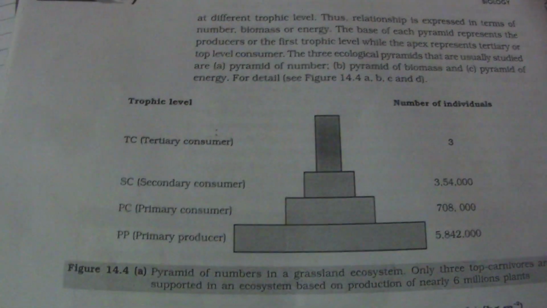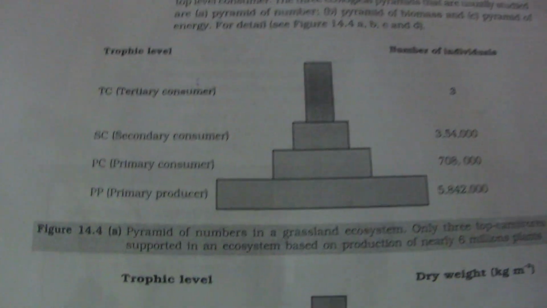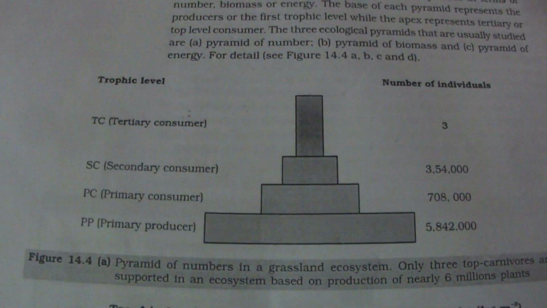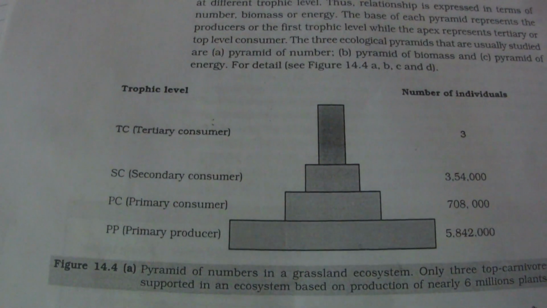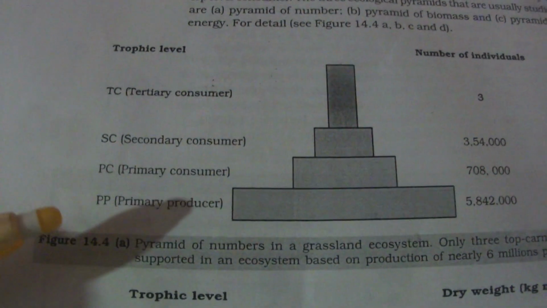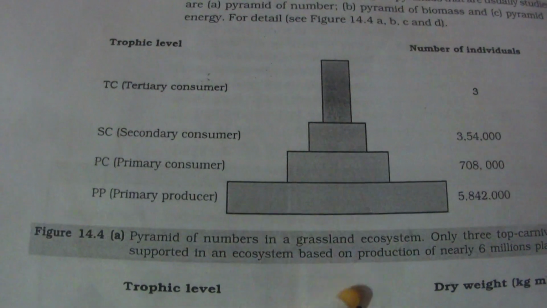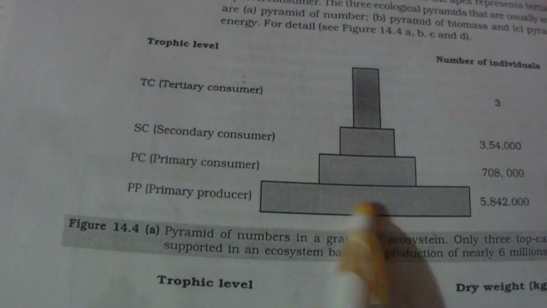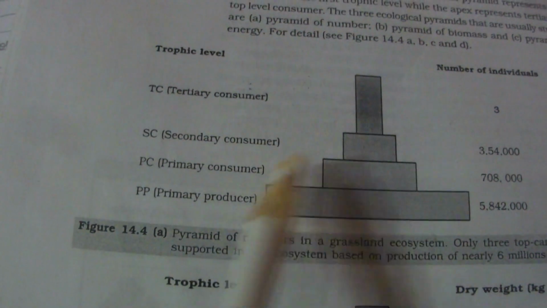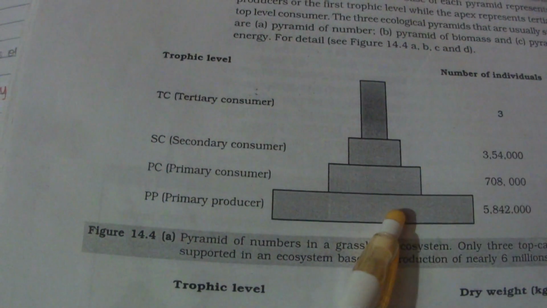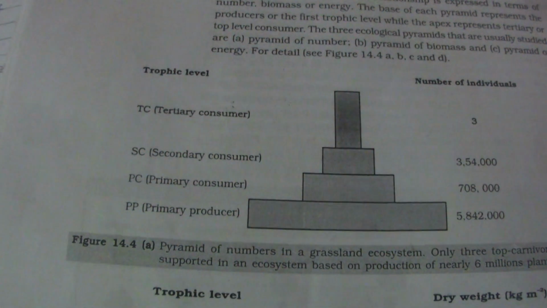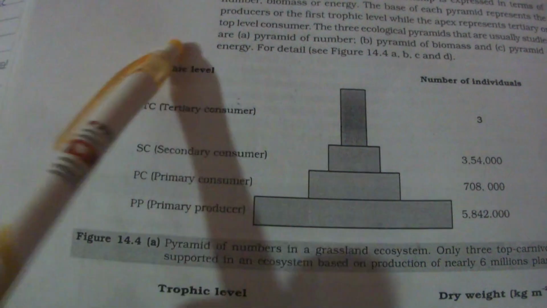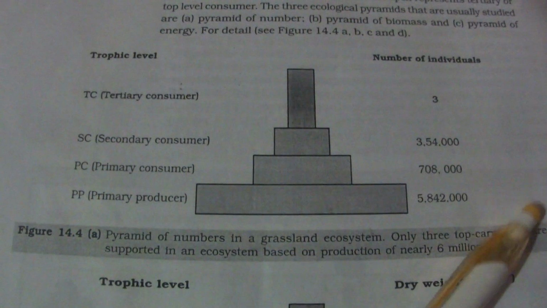Now this is the pyramid of number, in a grassland ecosystem. Three top carnivores are supported in an ecosystem on the production of nearly 6 million plants. Here it is the primary producer. The energy goes on decreasing as it goes to the apex. The base of the pyramid is broad and it goes on narrowing when it reaches the apex. The primary, secondary and tertiary are the trophic levels, and here it is the number of individuals.